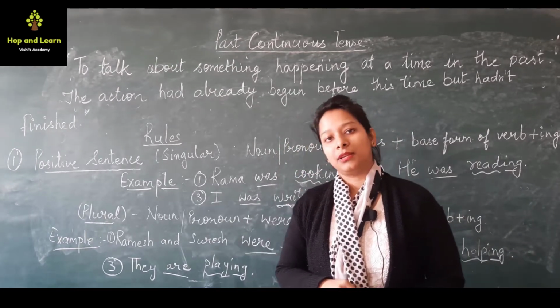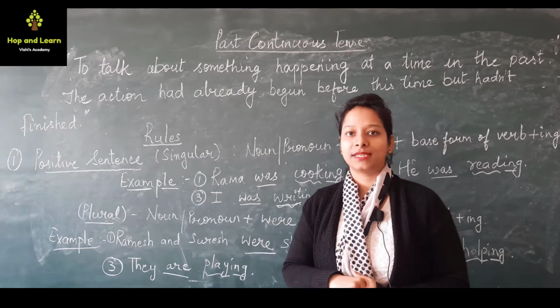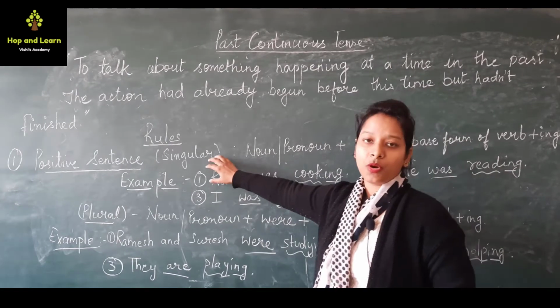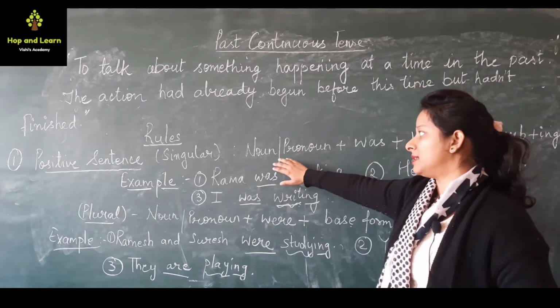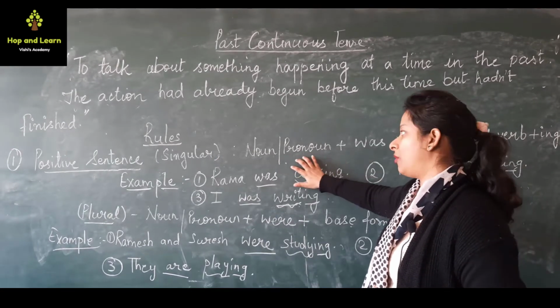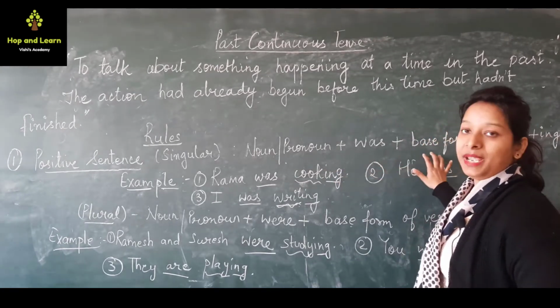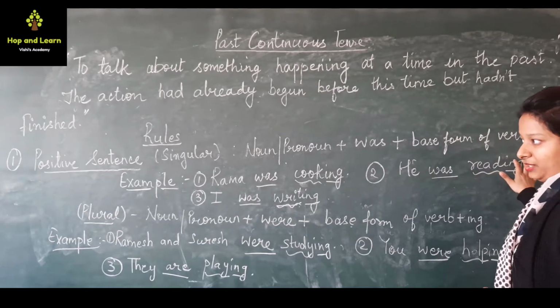So like present tenses, this tense also has some rules. So let us discuss rule 1. Rule 1 is for positive sentences. The rule is: first we will write noun or pronoun plus helping verb was plus base form of the verb plus ing.